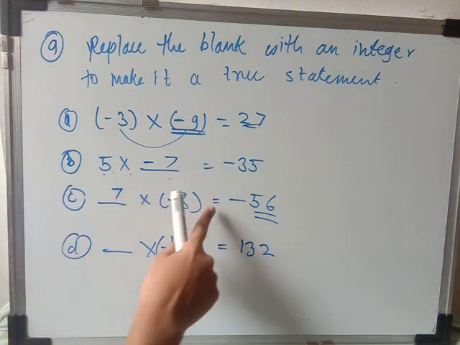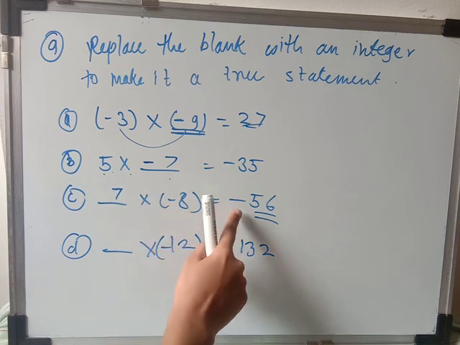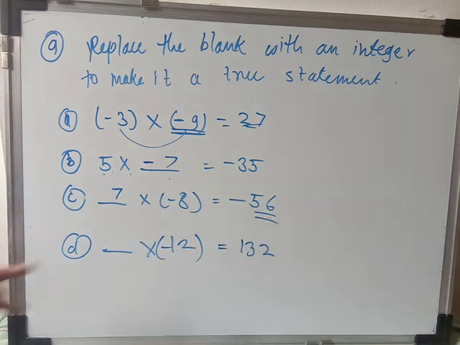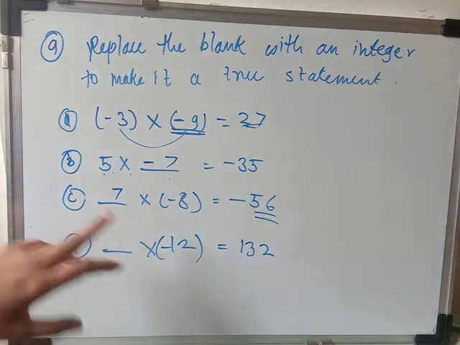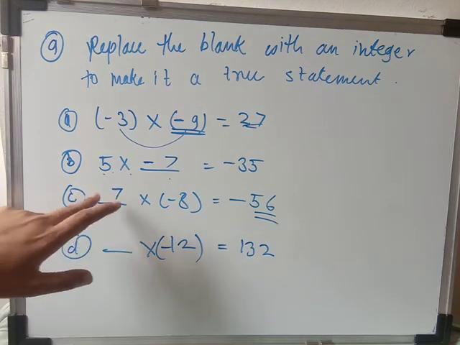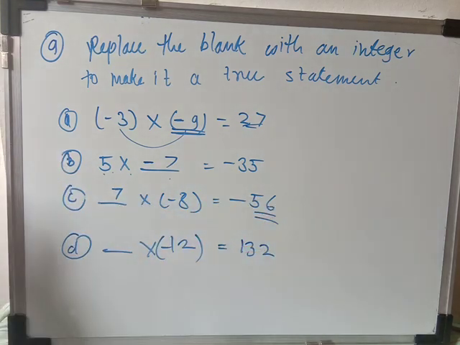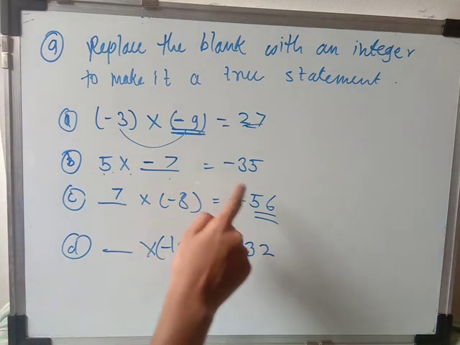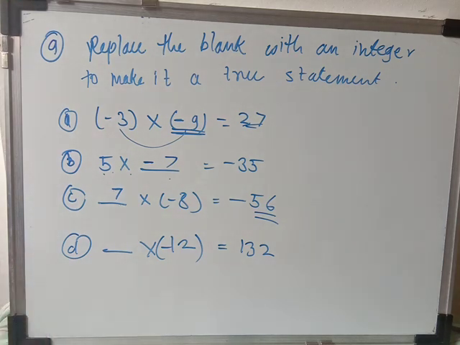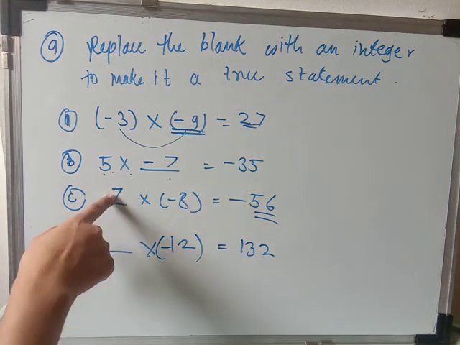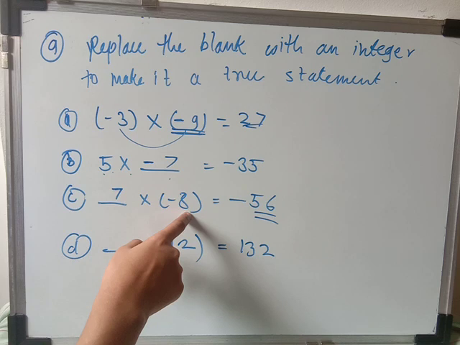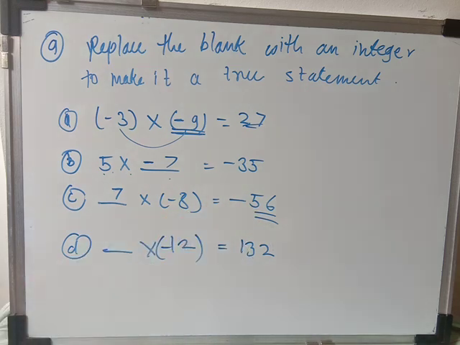Okay, so here -8 is there. Okay, and here -56 is there, means the product is -56. If I take -7 here, so product will be positive, but we don't want product positive here, and that's why only 7 is there, which is positive. So one positive, one negative become negative. Okay, sorry, I just totally forgot that. So 7 multiplied by -8 is equal to -56.